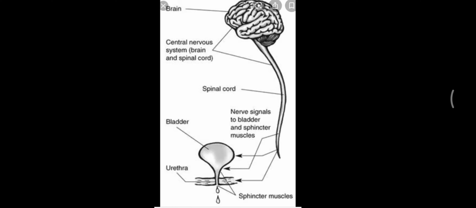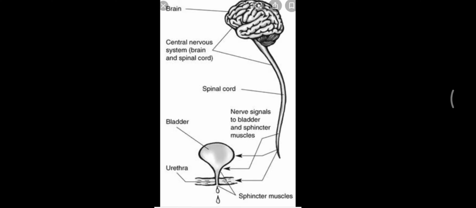Urine is formed by the nephron and it is carried to the urinary bladder by the ureter. In the urinary bladder, the urine is stored temporarily till the time the voluntary signals are given by the central nervous system. The signal is initiated by stretching of the bladder wall when the urinary bladder is filled. So the bladder walls are flexible. The urine which is manufactured by the kidney will be carried by the ureter and it will reach the bladder. Gradually the bladder will start filling.